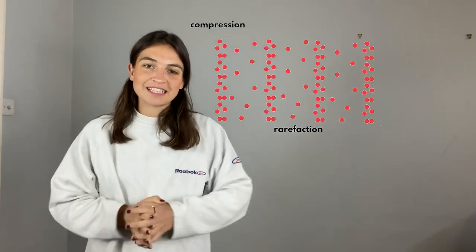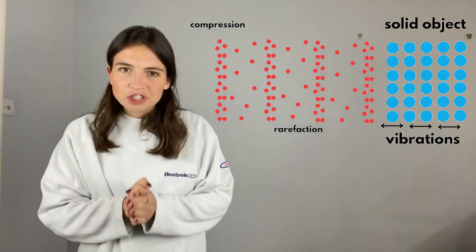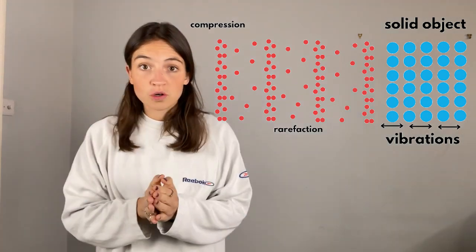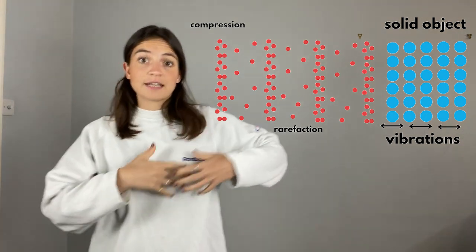When that sound wave is incident on a material, such as a solid, those changes in pressure of rarefactions and compressions cause the particles in the solid to vibrate. These particles then hit their neighbours, which hit their neighbours, and so on and so forth, so that the sound wave can travel through the material. And since the particles in a solid are more closely packed than in a liquid or a gas, this process is able to happen a bit quicker.